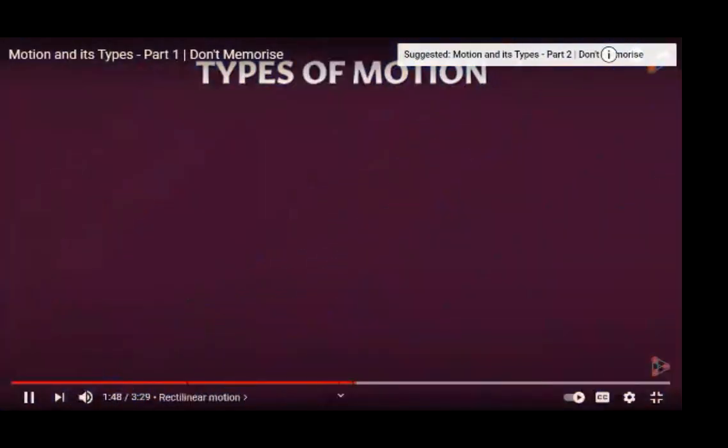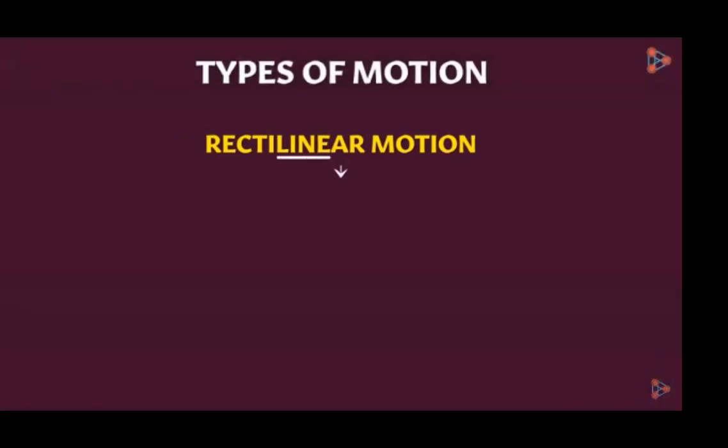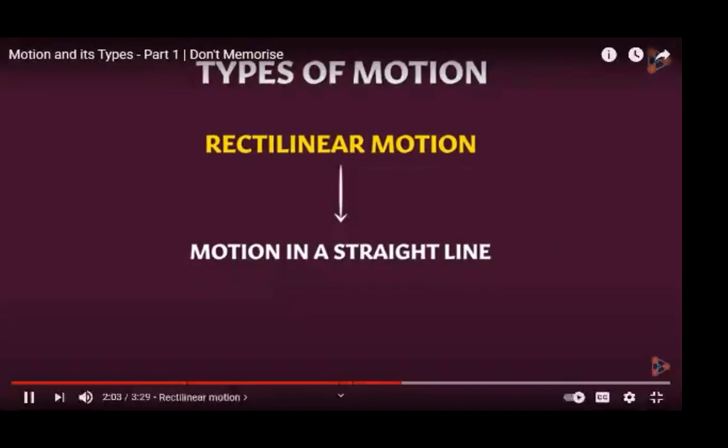Let's discuss the different types of motion now. The simplest type of motion is called rectilinear motion. Notice that there is the word line in there. So we define this type of motion as a motion in a straight line. Yes, rectilinear motion is nothing but motion in a straight line. So if an object is moving along this straight line path, we say that it's performing rectilinear motion.